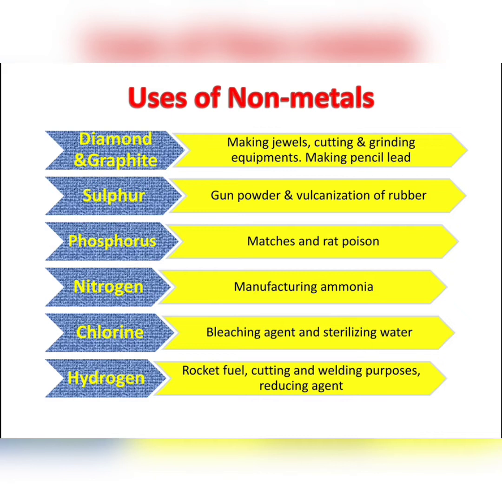During rainy season, you can feel some smell in water. It is because of chlorine. Hydrogen is used as a rocket fuel and hydrogen flame is used for cutting and welding purposes as well as a reducing agent.